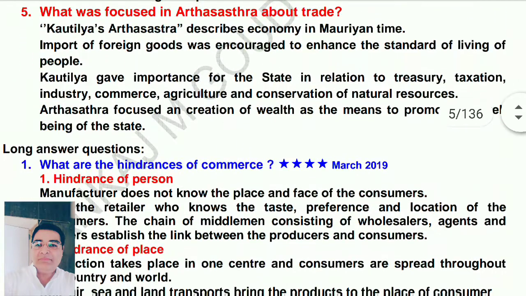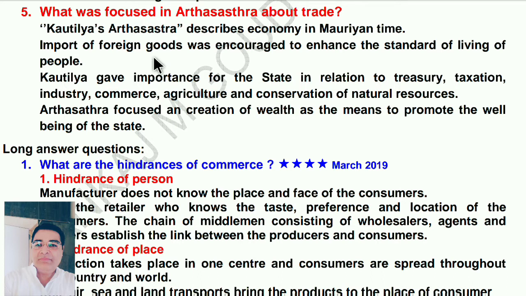Next, move on to next question. What was focused in Arthashastra about trade? Kautilya Arthashastra described economy in Mauryan time. Import of foreign goods was encouraged to enhance the standard of living of people.